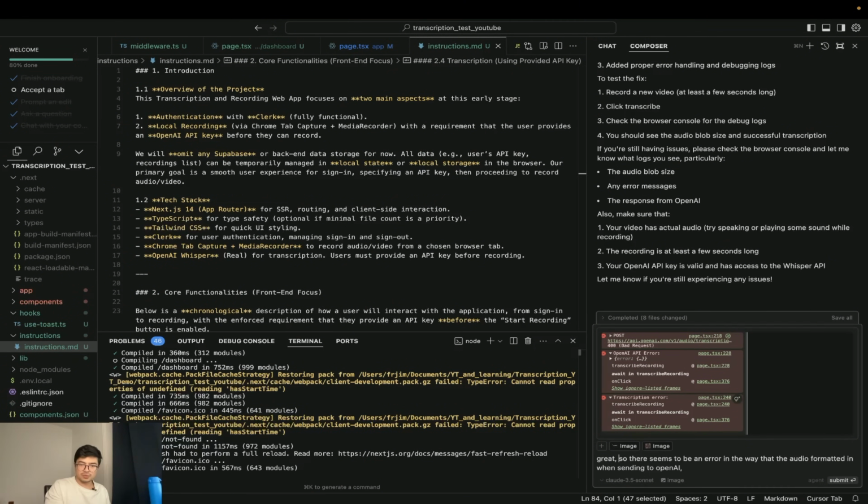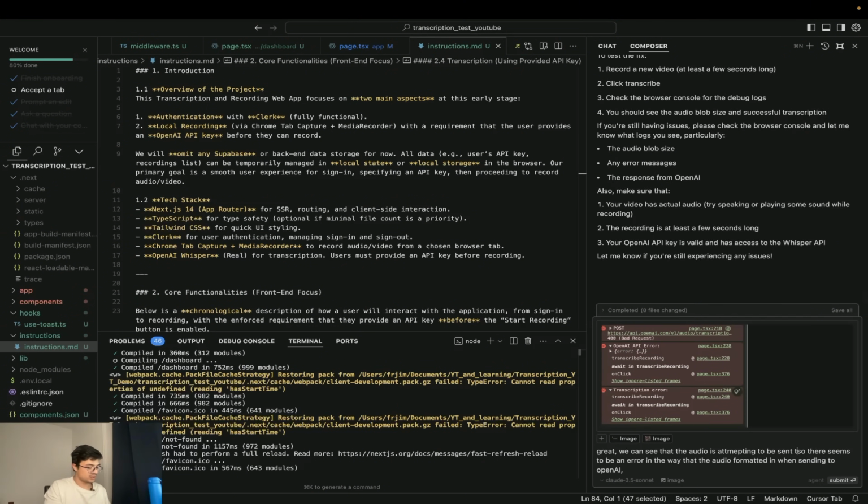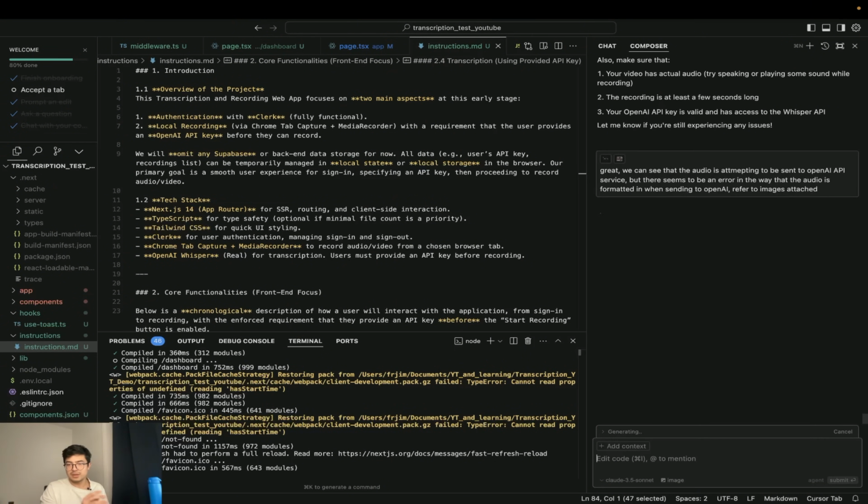Great, we can see that the audio is attempting to be sent to the OpenAI API service. There seems to be an error in the way the audio is formatted, refer to the images attached. Okay, perfect. Let's hit submit.